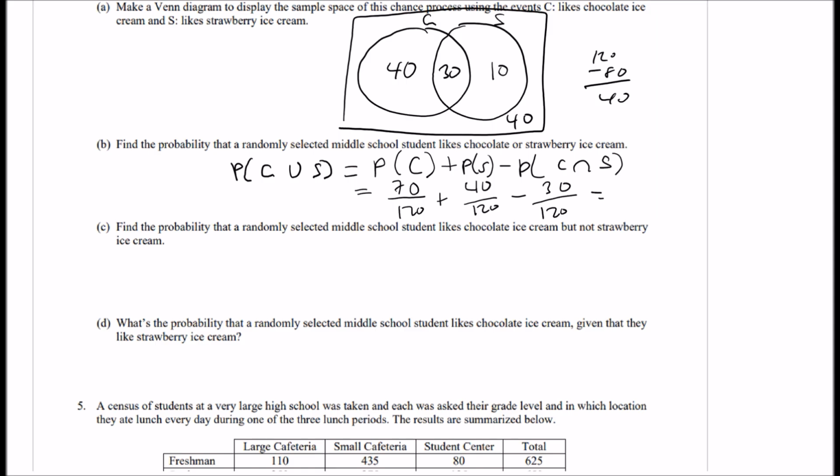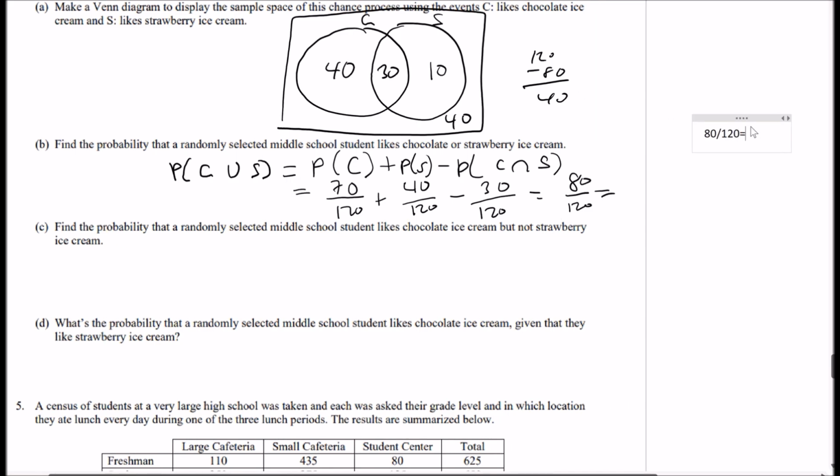All right, and either way, you're going to get the same answer, whether you use the rule or whether you use the Venn diagram. So we have 110 minus 30, which is 80, rather. Okay, you can do that, or you can just add these 3 numbers and you get the same answer. All right, over 120, and then make sure to reduce that. So you can reduce it, or you can convert it to a decimal. So let's just do it as a decimal. So this is going to be 2/3 or 0.667.